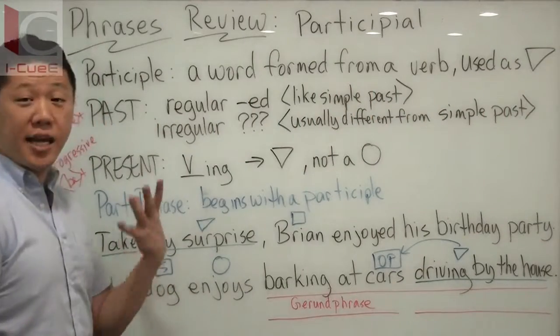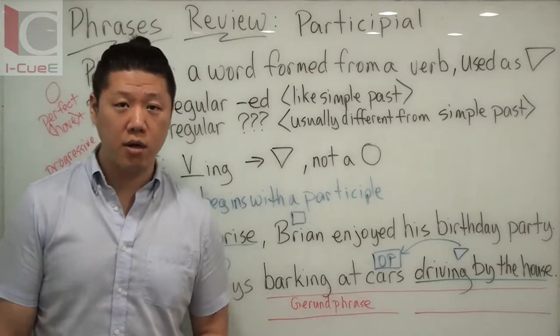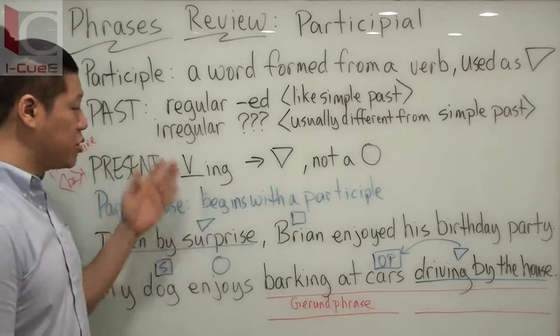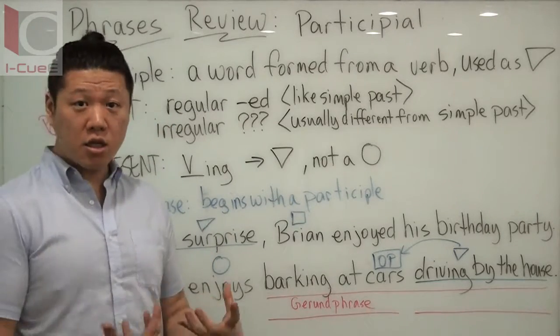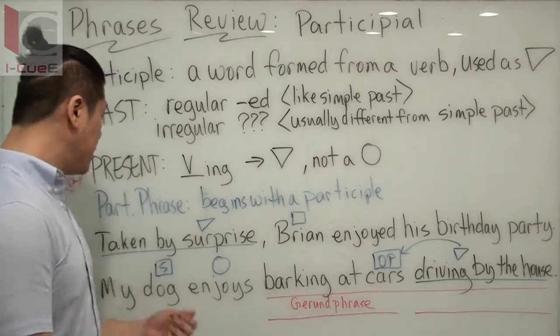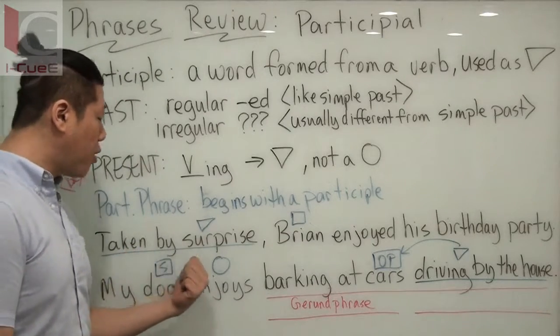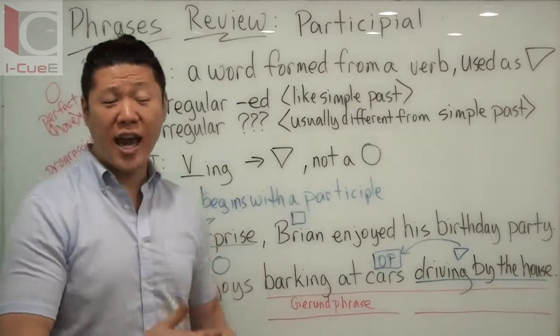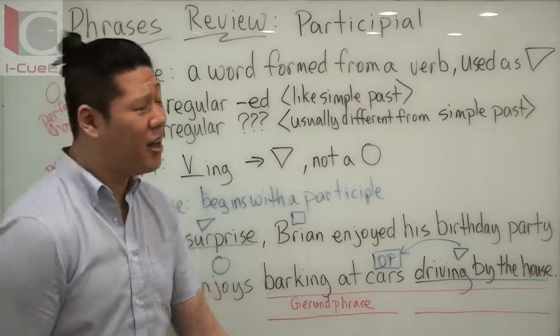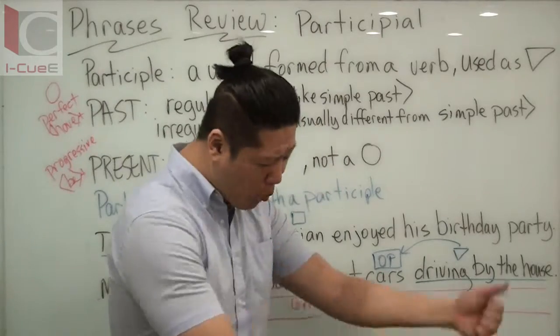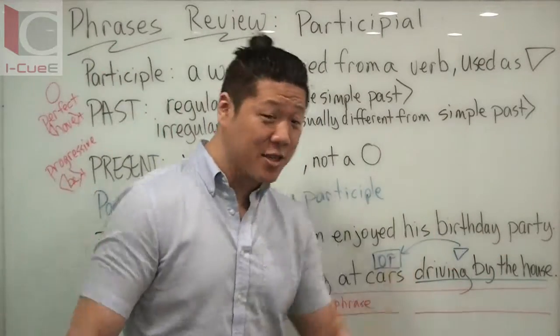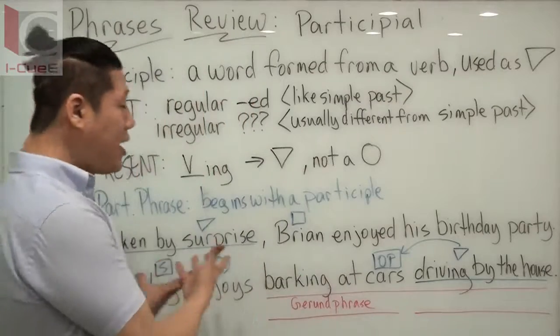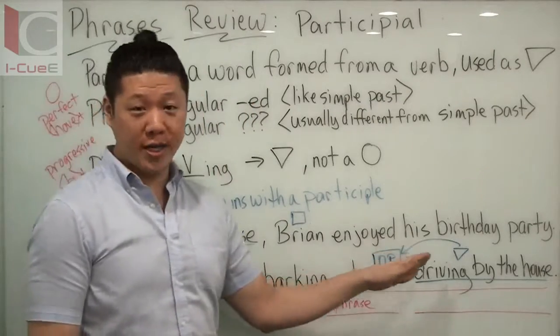Here, taken, is it a present participle or is it a past participle? It's a past participle because we have take, took, taken, right? And so here, taken by surprise is an adjective describing Brian. Because Brian, he had his birthday. He thought everyone forgot. He was going home, he's sad, opens the door, everyone, surprise! And he's like, right? Taken by surprise, Brian enjoyed it.